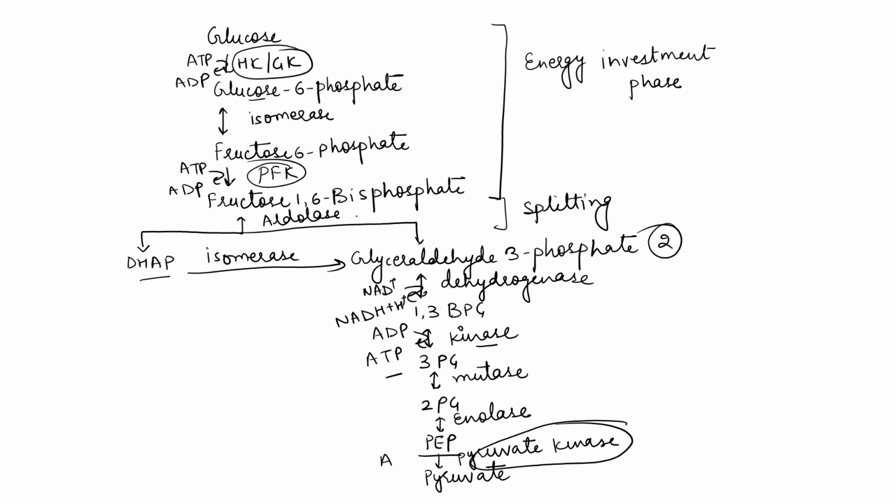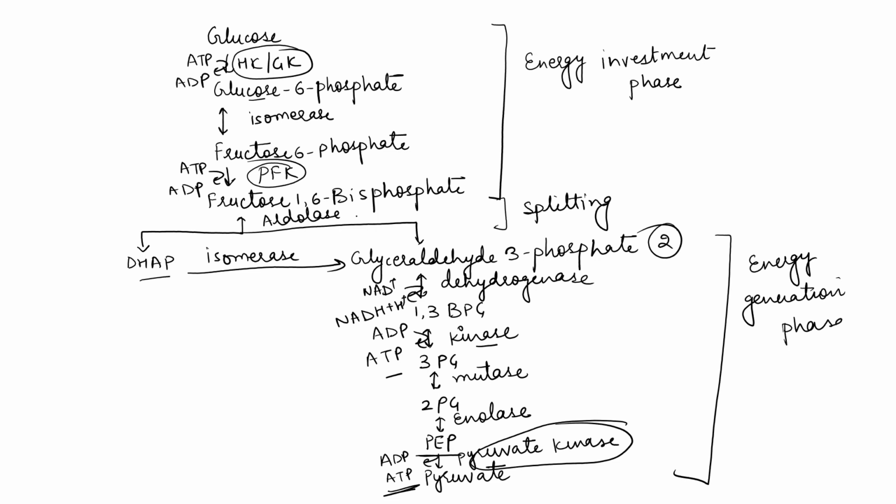Here again ADP will convert to ATP, or ATP will form. So this is the energy generation phase, because in this phase NADH is formed, here ATP is formed, here ATP is formed. So energy is generating. So this is the energy generation phase.